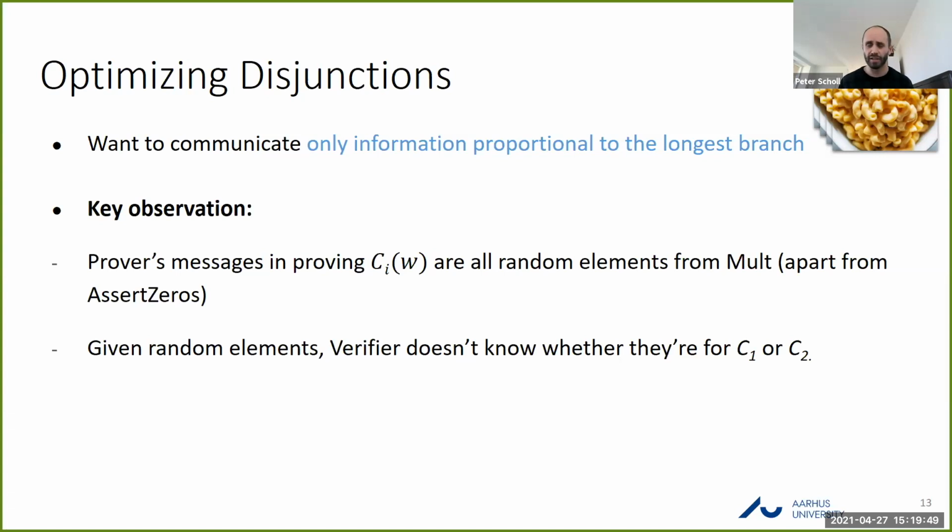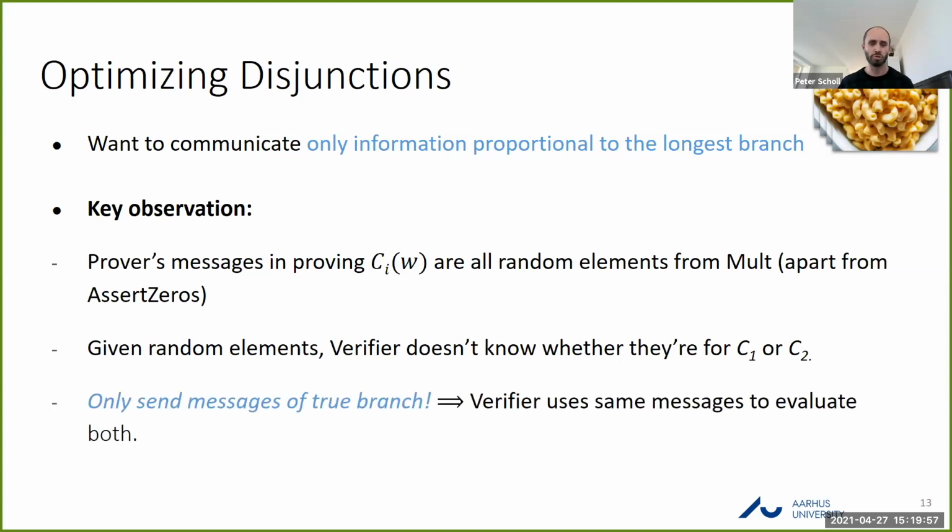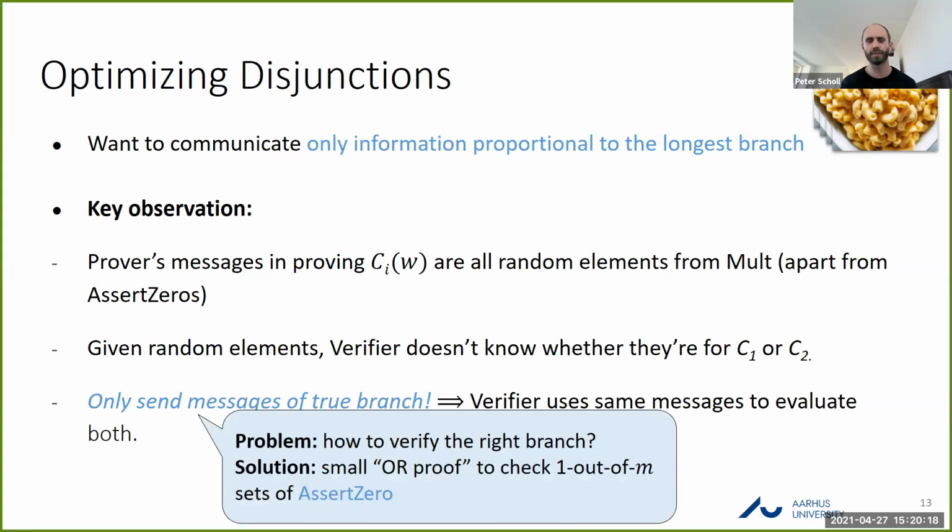So then the verifier doesn't actually need to know whether this transcript comes from the proof for statement C1 or for statement C2. So as a first attempt, you can say, okay, let's just run the protocol for the true branch as the prover. The verifier is anyway responding only with random challenges, so that doesn't matter. And the verifier can use the same messages to evaluate both possible proofs. But now the challenge comes in when we actually want to complete the verification of the proof. So in the Mac'n'Cheese protocol, this is where we have these assert zero statements, which actually verify the prover was doing the right thing.